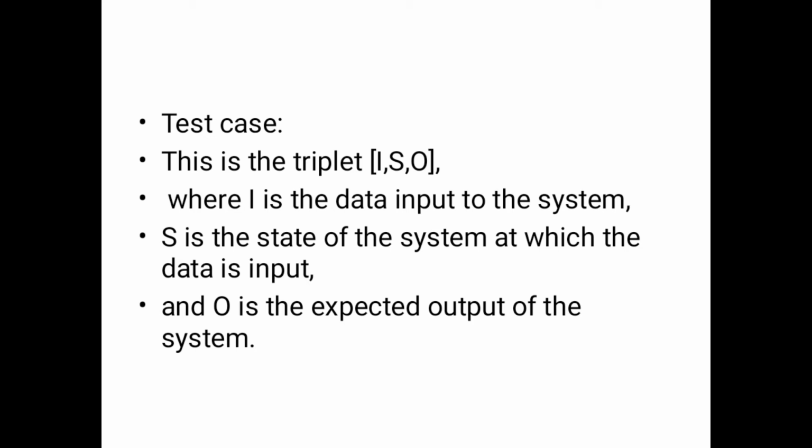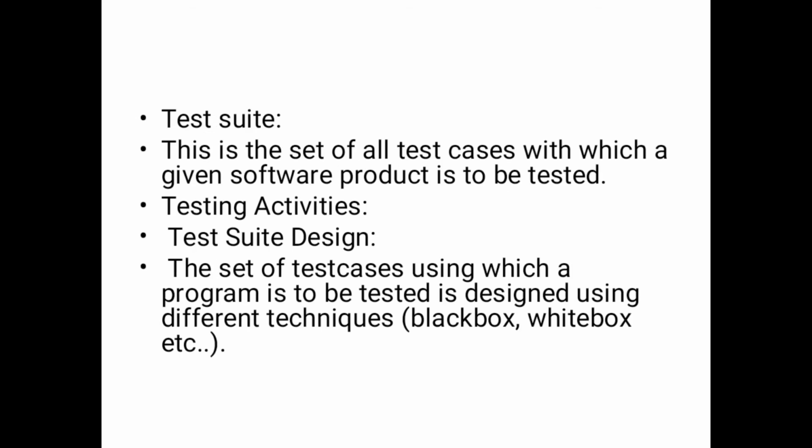Between input and output there is a function, which we can call a state. This terminology you can use in the ISO standards.